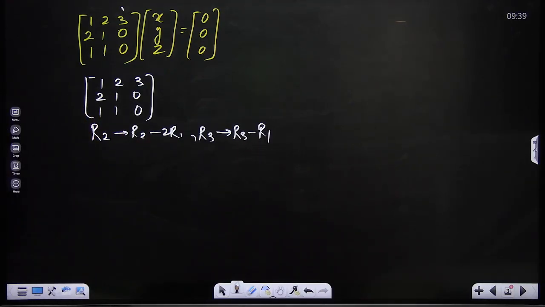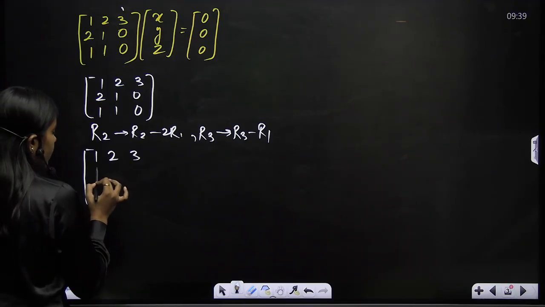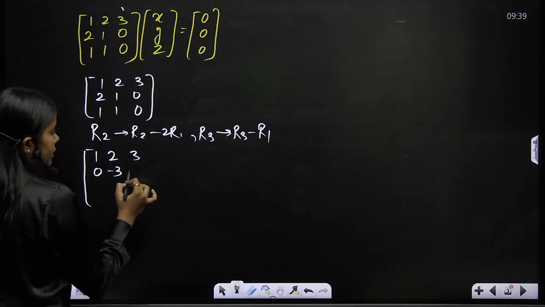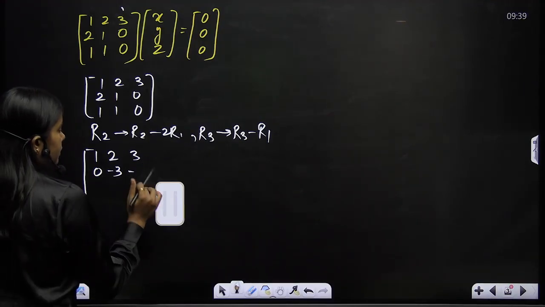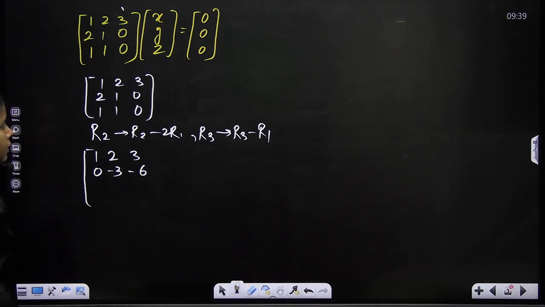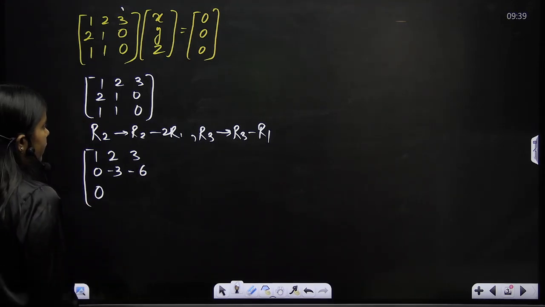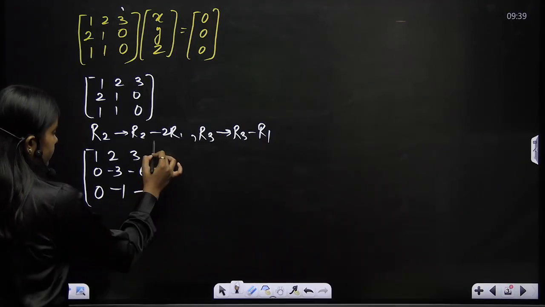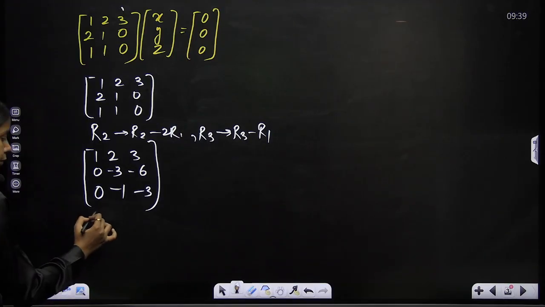It would help me to get the row reduced format. So 1 2 3, 0 minus 3 minus 6, sorry, 0 1 minus 4 minus 6... Now R3 minus R1: 1 minus 1 is 0, 1 minus 2 is minus 1, and 0 minus 3 is minus 3. Now I'll reduce it one more step.